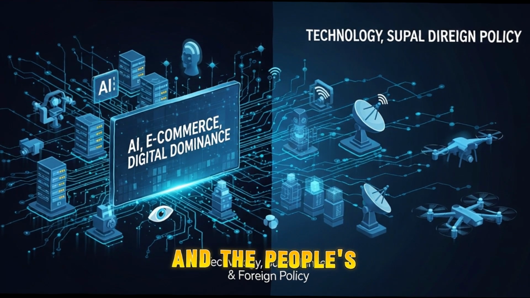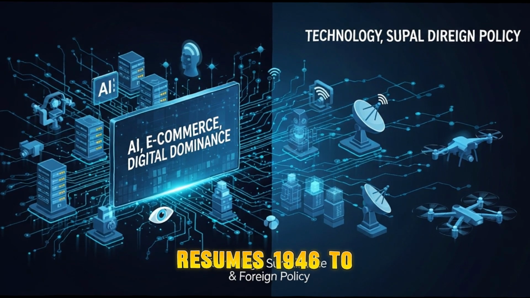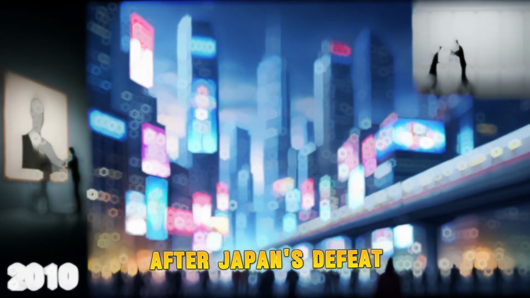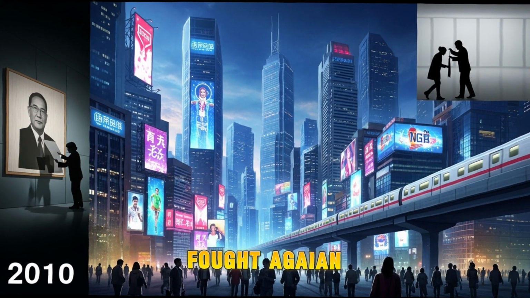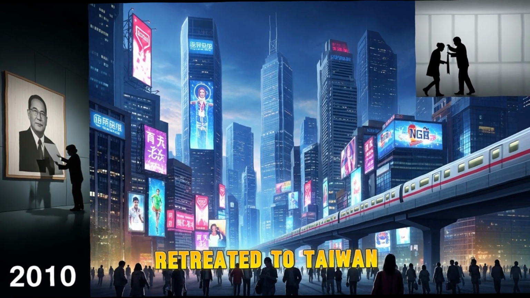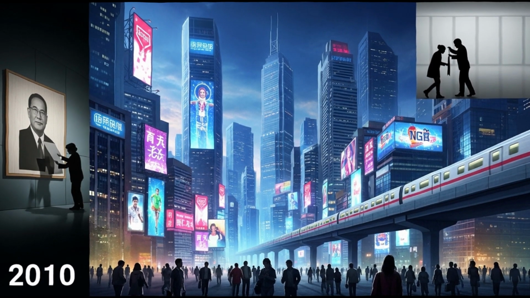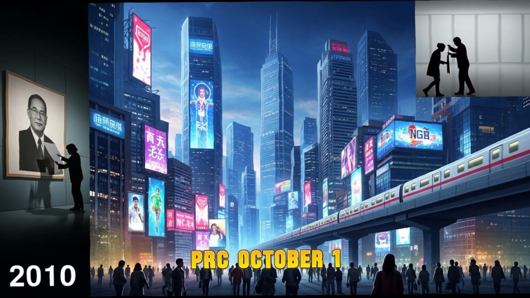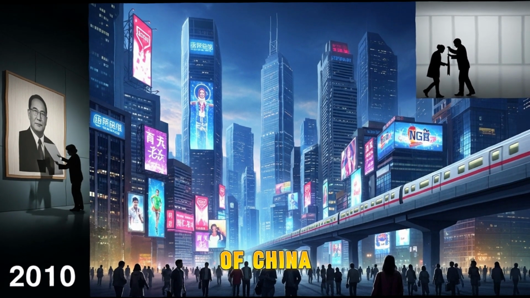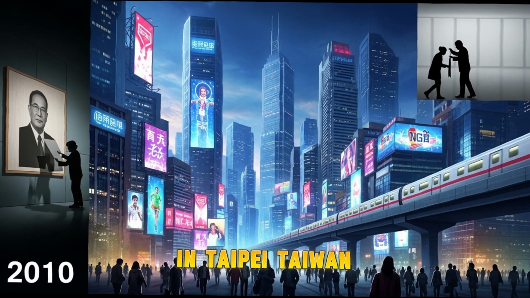Communist victory and the People's Republic, 1949-1976. 10. Civil War resumes, 1946 to 1949. After Japan's defeat, the KMT and CCP fought again. The CCP won support through land reform and anti-corruption, and the KMT retreated to Taiwan in 1949. 11. Founding of the PRC, October 1, 1949. Mao Zedong declared the People's Republic of China in Beijing.